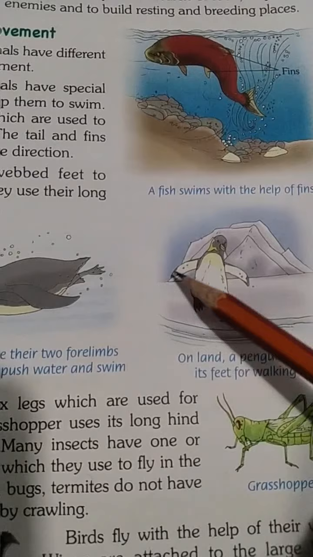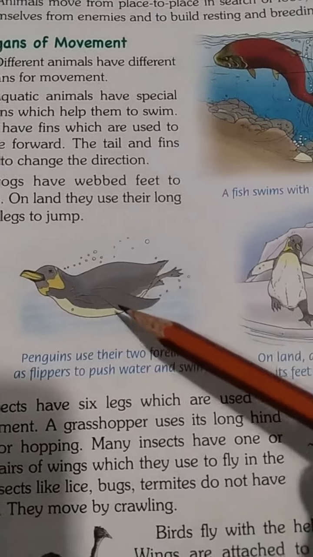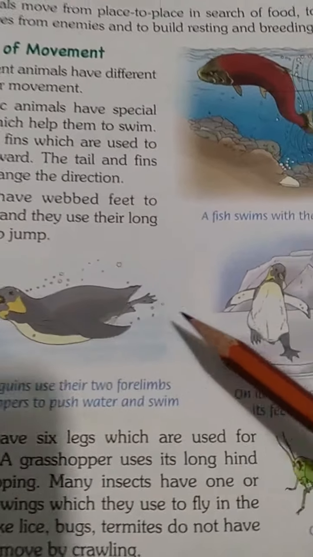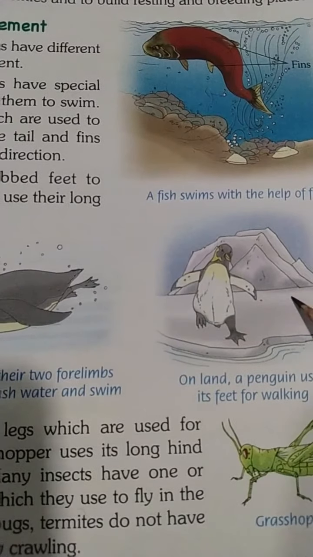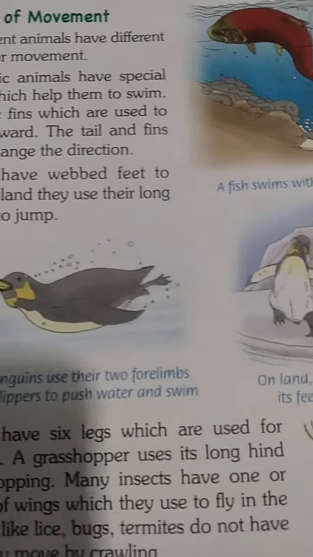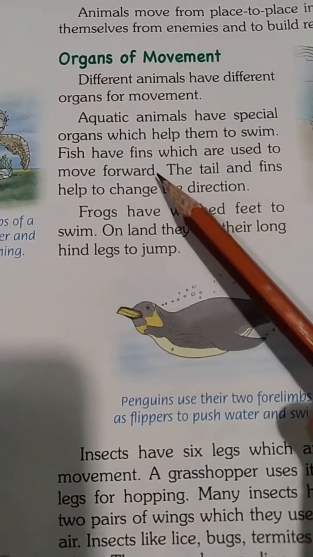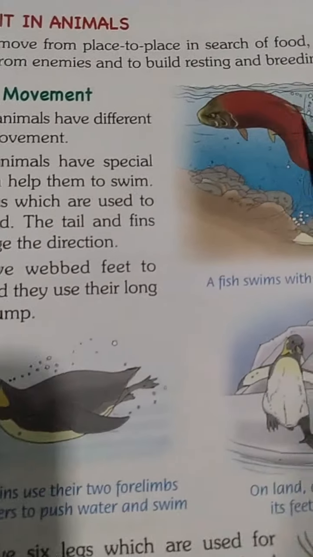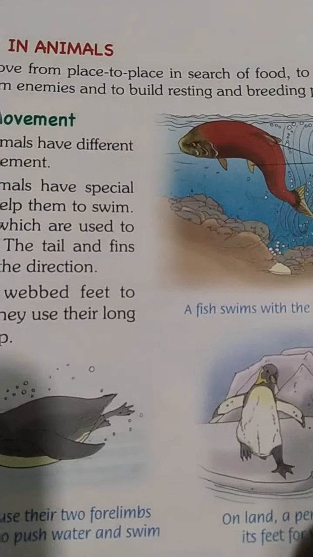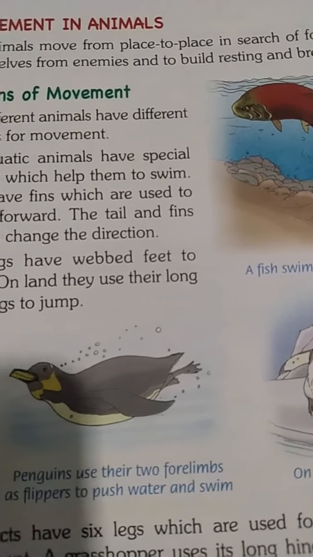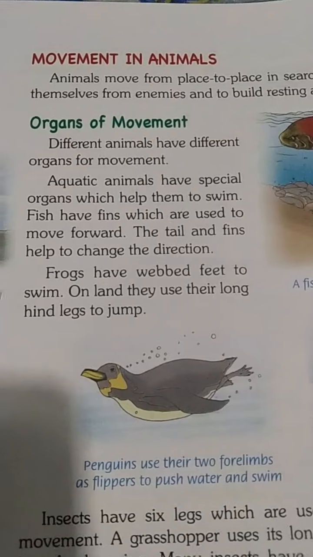So they have flippers to swim in water and legs to walk on land. Fishes have tails and fins. These tails and fins are used to change directions.